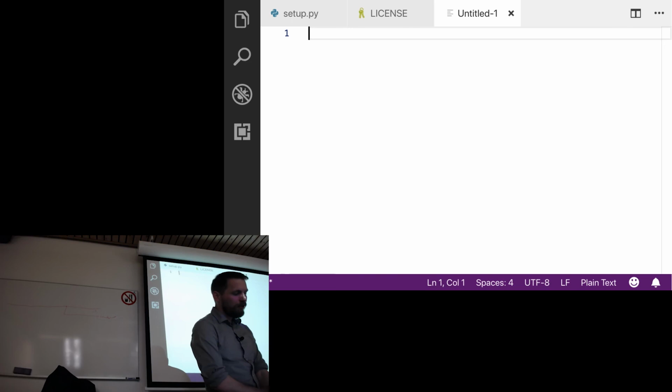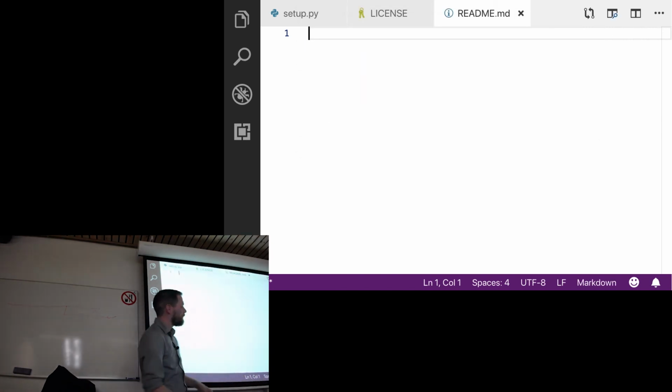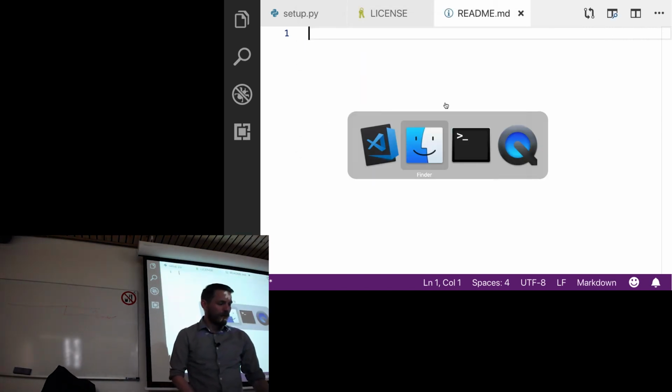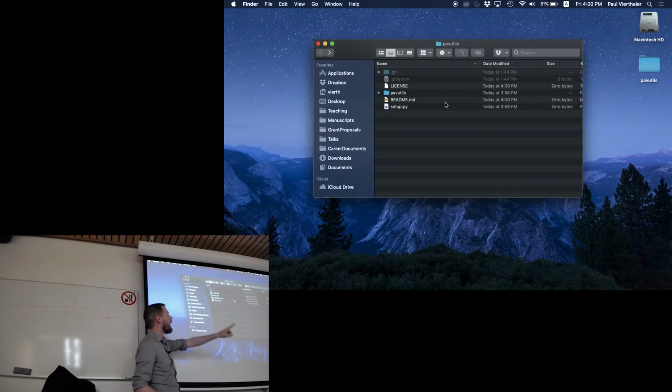And then I'm going to also have a README file, and I'm going to call this readme.md. Okay? So what I have here, and I'll leave them empty for the moment, is a directory structure that is my library with setup, README, license, and PAV utils.